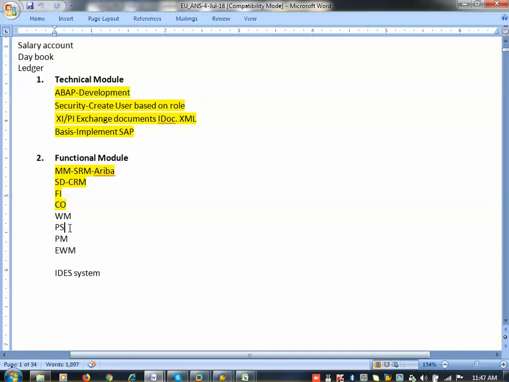It's also linked to the FI department. That is called the work breakdown structure. It will plan accordingly.